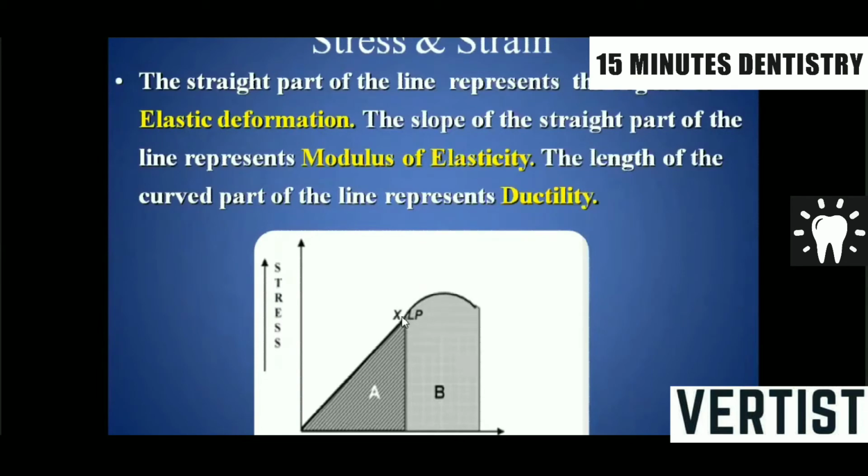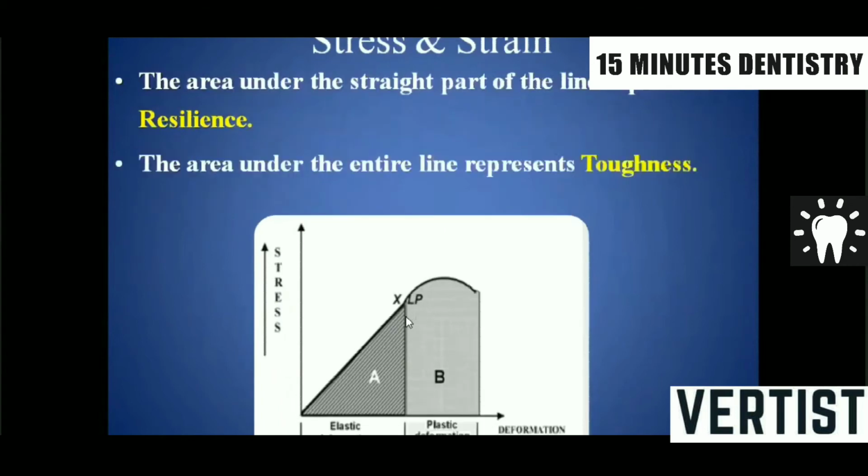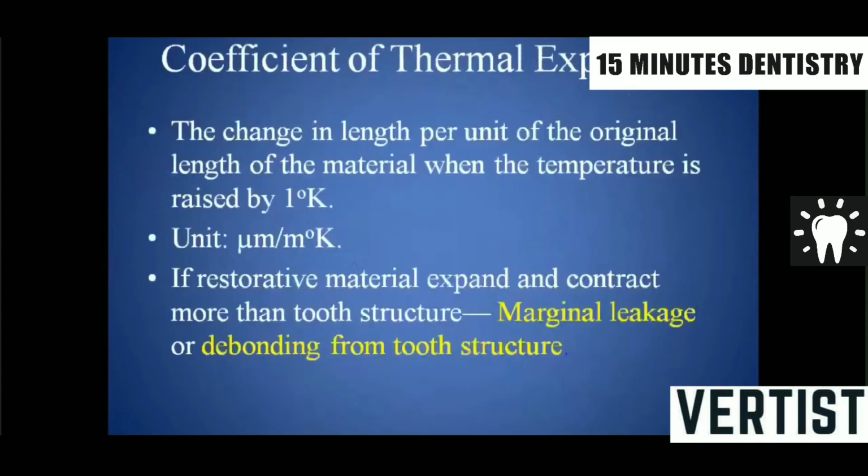Most of the time these questions are asked during your viva for dental materials, and students are supposed to answer in this manner. The area under the elastic line is called resiliency, and the entire area is called toughness. Toughness is a combination of elastic as well as plastic deformation, whereas in elastic deformation only resiliency occurs.